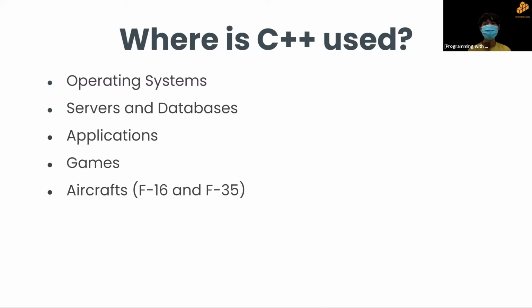C++ is also used to make games. Call of Duty, Half-Life 2, Quake, they are all made in C++. C++ is also used in aircraft systems, such as the ones used in F-16 and F-35.